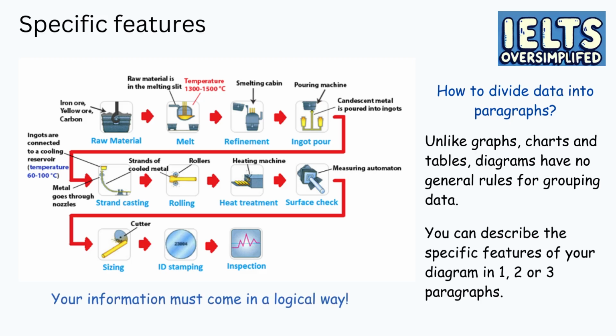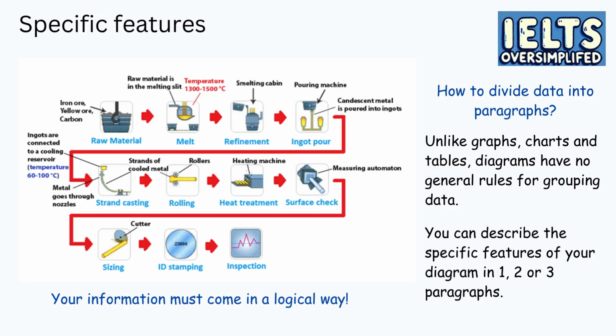But remember that you should describe the stages of your process sequentially. That is to say, it's a bad idea to start with the last stage, then write about the 3rd stage, then describe the 1st stage, and so on. Your information must come in a logical way.